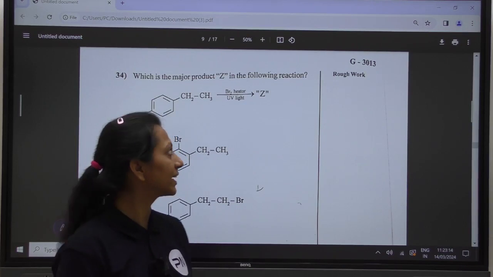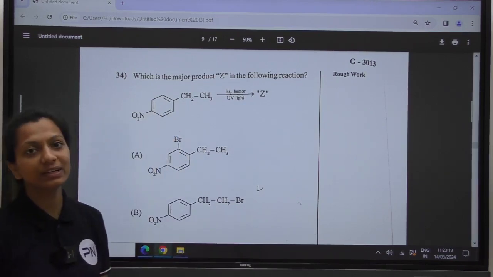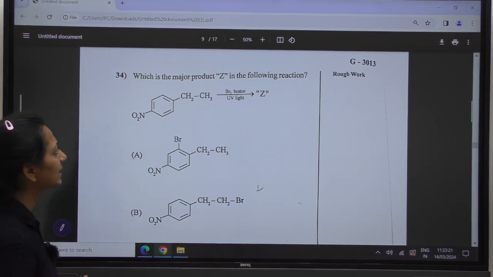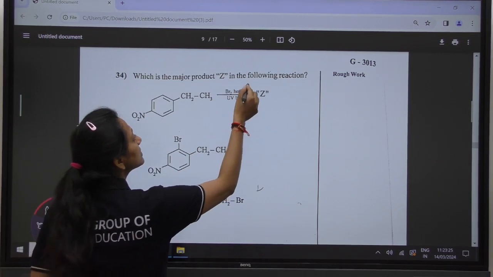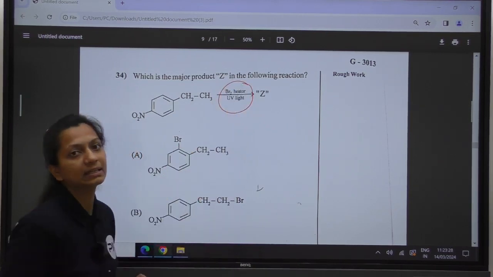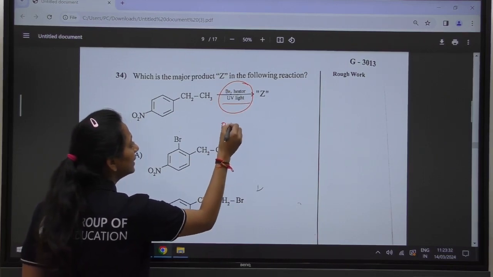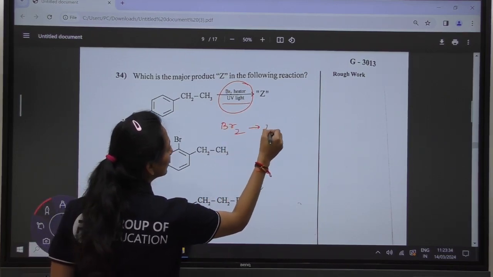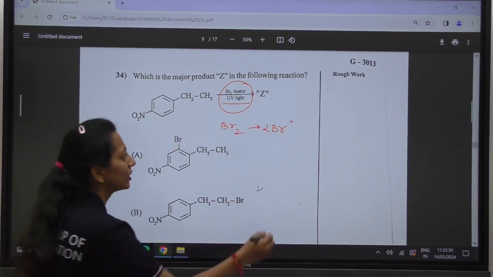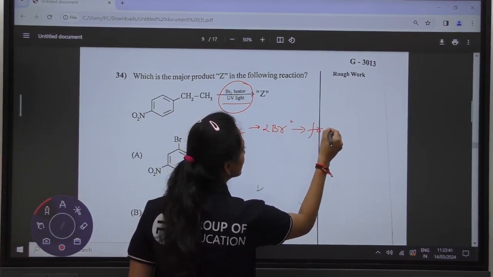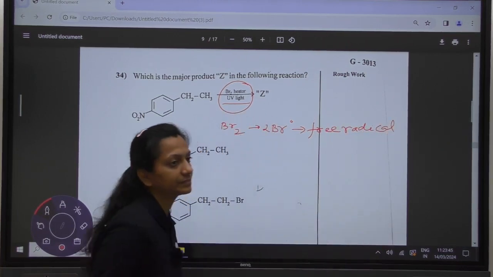Okay, let's go to the next question. Question number 34. What is the major product Z in the following reaction? We can see that the reagent given here is Br2 in the presence of sunlight. In the presence of sunlight, Br2 undergoes a free radical mechanism. It is going to produce 2 Br free radicals. This is going to follow the free radical mechanism.